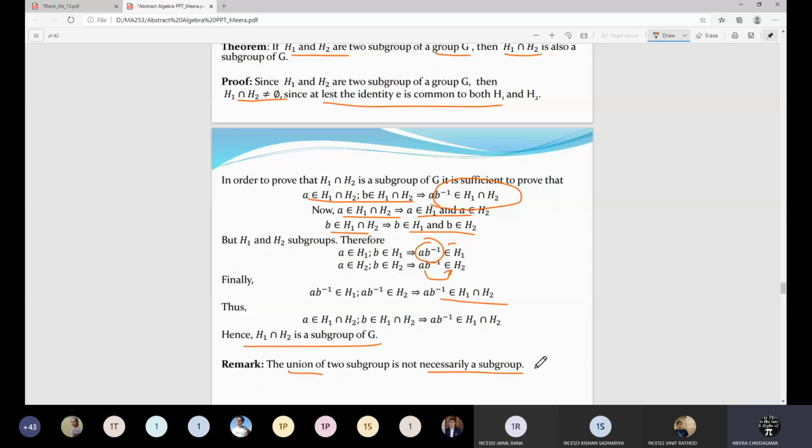So to show this, we have to provide one counter example. Counter example of what? You have to consider two subgroups H1 and H2, two subgroups of G. So you first have to take a group, take two subgroups of it, and you have to show that the union is not a subgroup. So this is what you have to show.